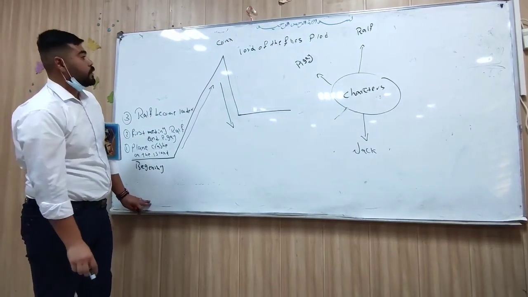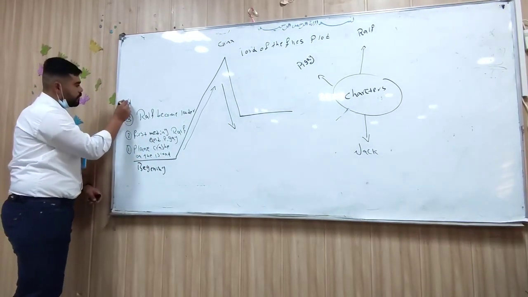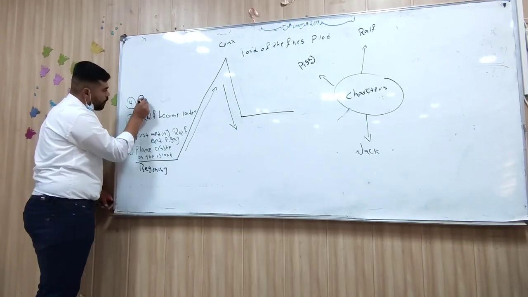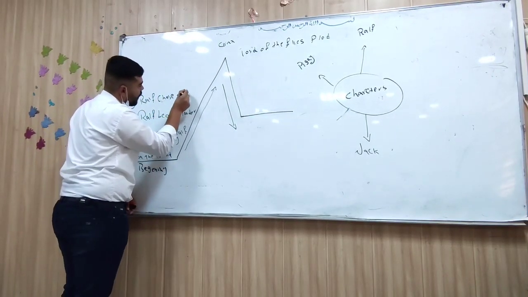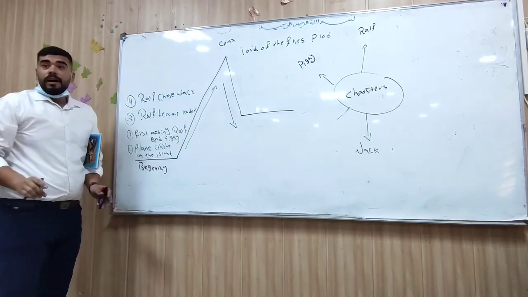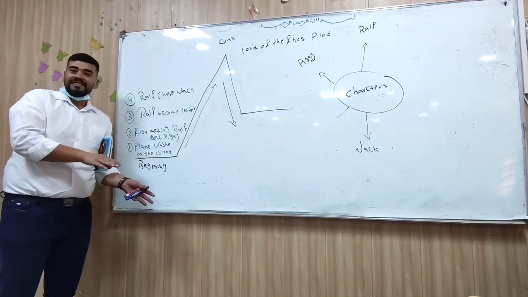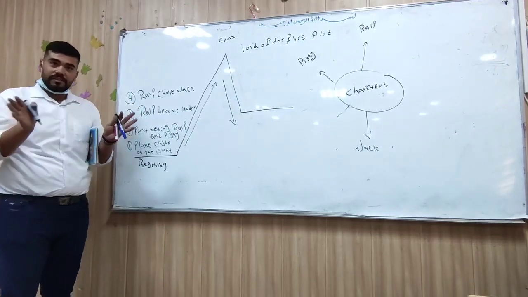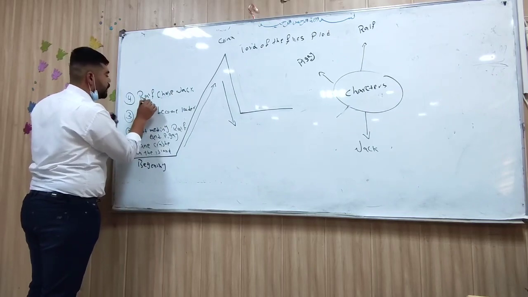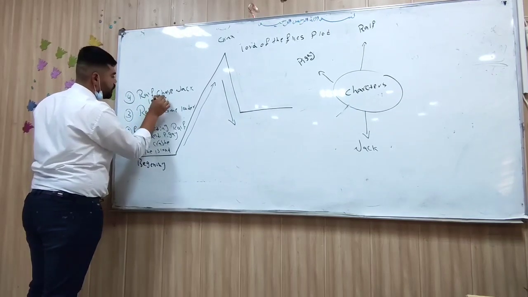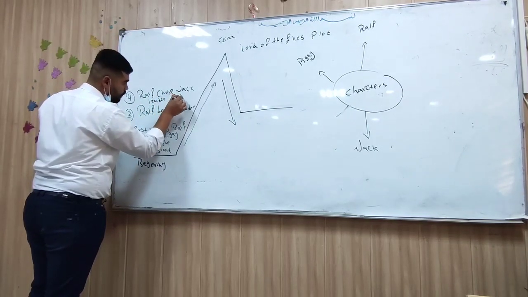And then, Ralph chooses Jack as what? As the leader of the hunters, the chorus of hunters. Ralph chooses Jack as leader of the hunters group.